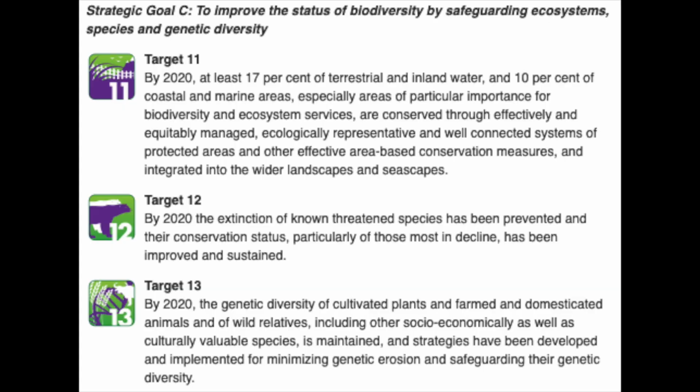The next 3 targets address Goal C. Target number 11 finally gives us some specifics. It states that 17% of the land and 10% of the marine areas on Earth should be protected. But the Scientific American article I've linked below reviews a study showing that not only have we not reached the goal amounts of protected land yet, but that much of the land that is currently protected is at risk or under pressure.